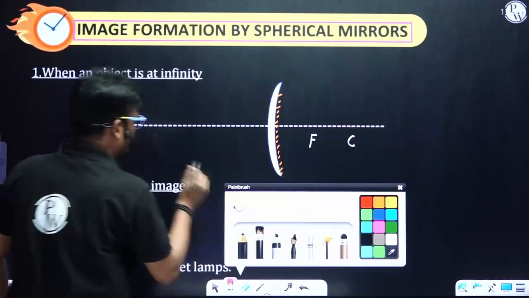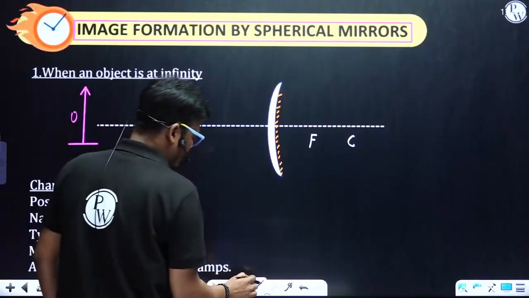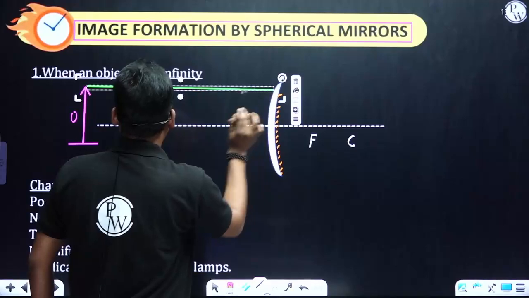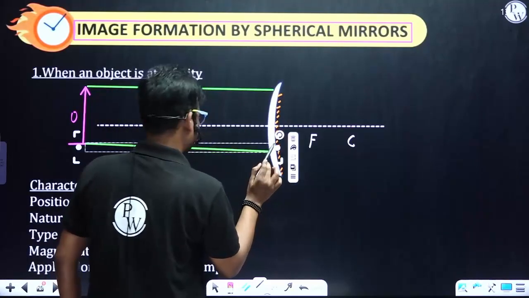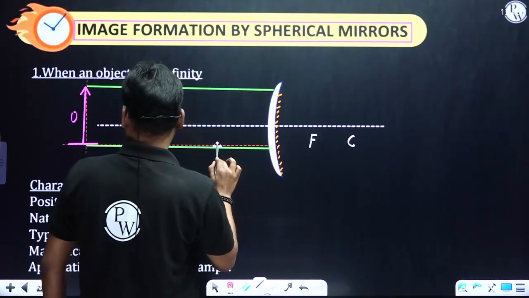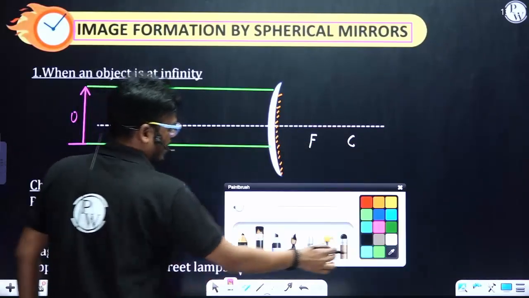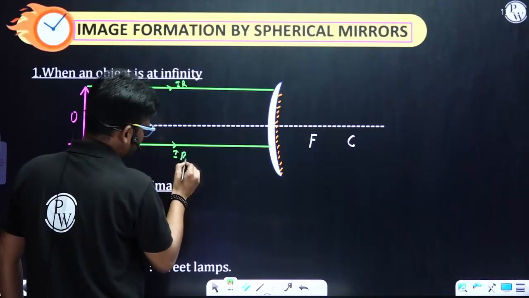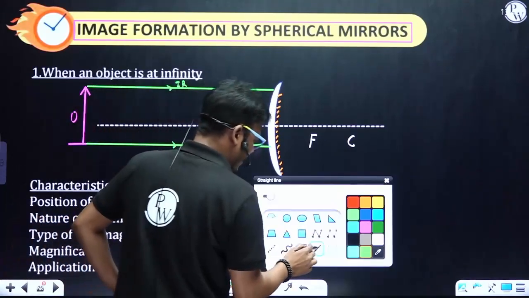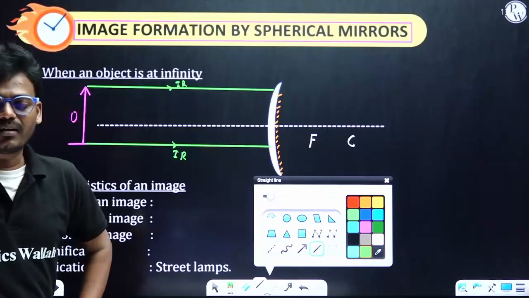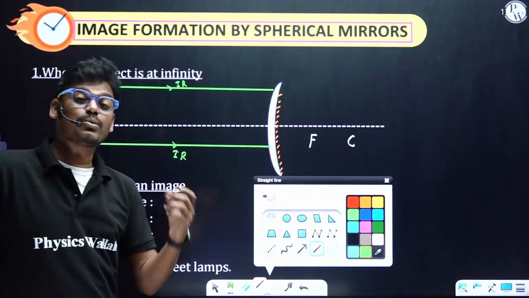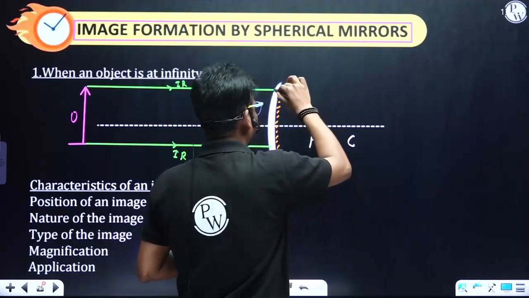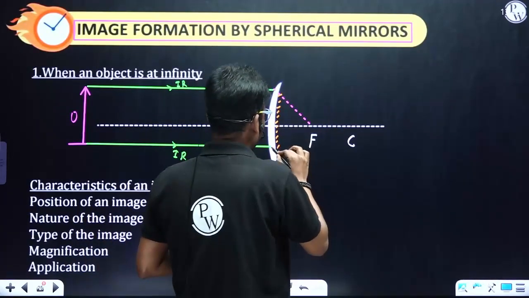This is the object, and we have to consider two incident rays, one from the top and another from the bottom. These are incident rays. When the incident ray is parallel to the principal axis, in the case of a convex mirror, the reflected ray appears to pass through the principal focus. Appears means like this, and this one like this.